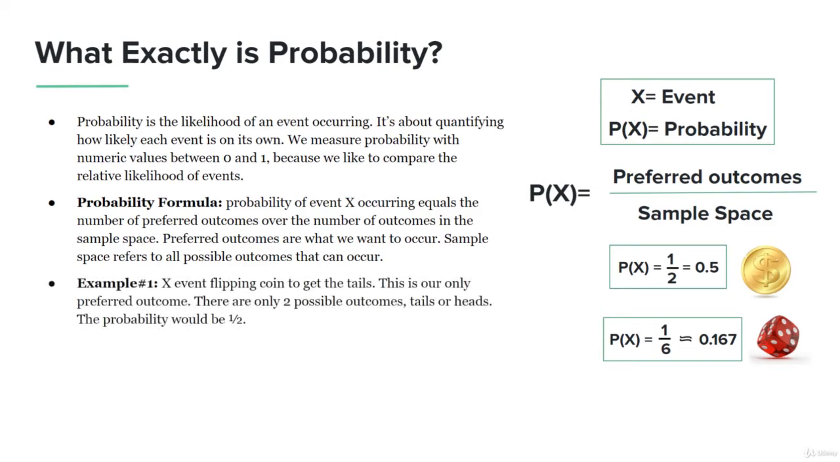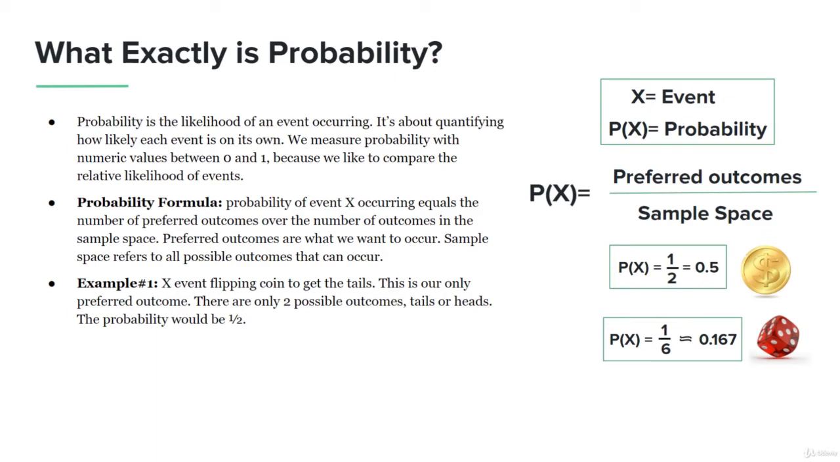So let's go over an example here. Let's say that we have an event that is us flipping a coin to get the outcome of tails. So we want to flip the coin and we want to get tails. This is our only preferred outcome. And there are only two possible outcomes here, tails or heads. There's nothing else, nothing more. So the probability is 1/2.